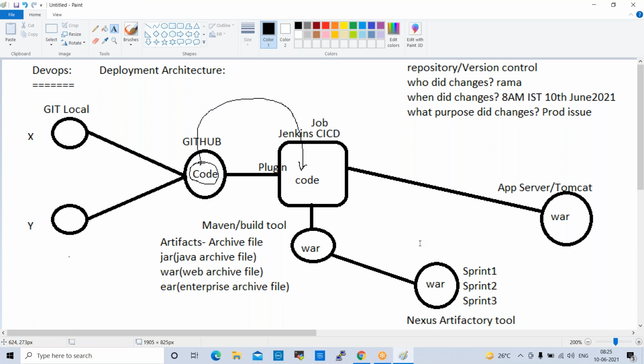Fine. So here you may have some questions. Why do we need another repository tool? We already have a Git repository, right? Git and GitHub are also repository tools. Why do we need to go for another repository? Here we can save this war file, jar file, EAR file, right? Why can't we save these war files into GitHub? Anyone having any question? Anyone having an idea about this? Are there any developers in our batch?